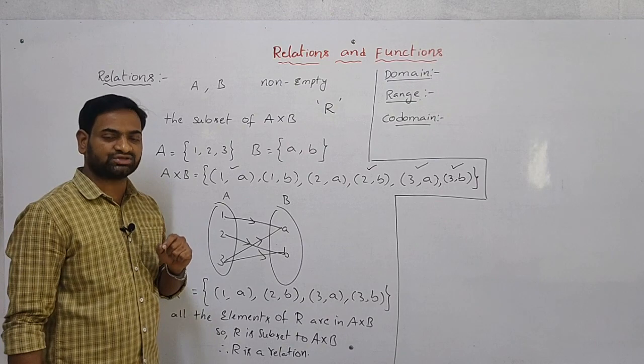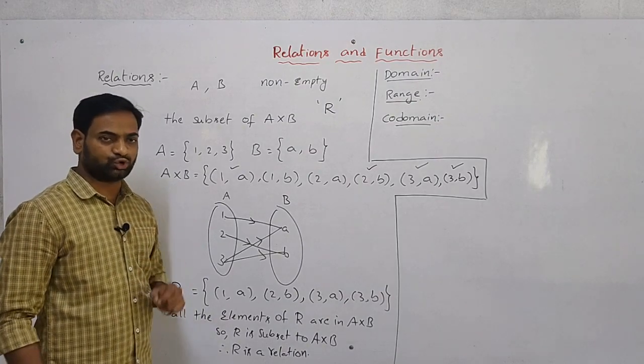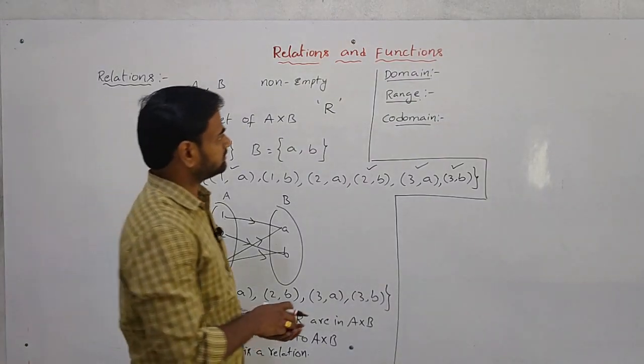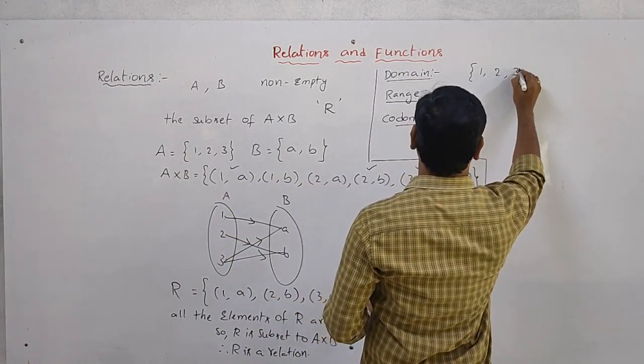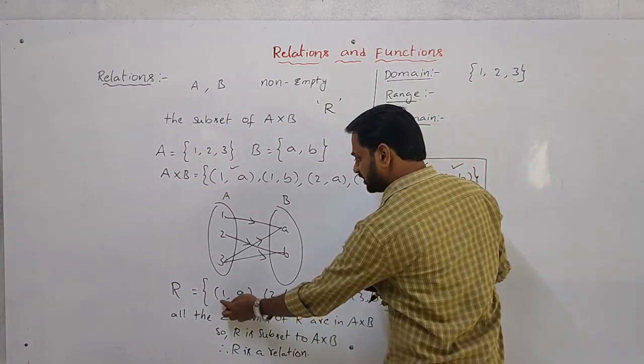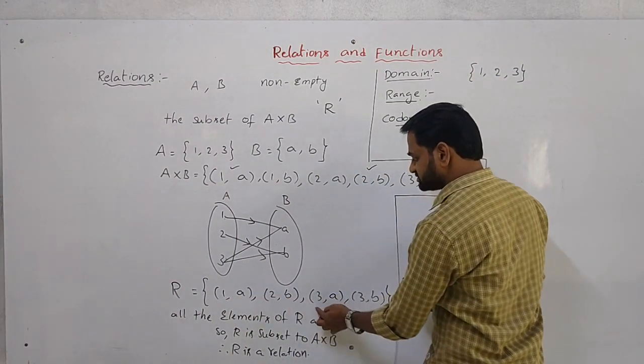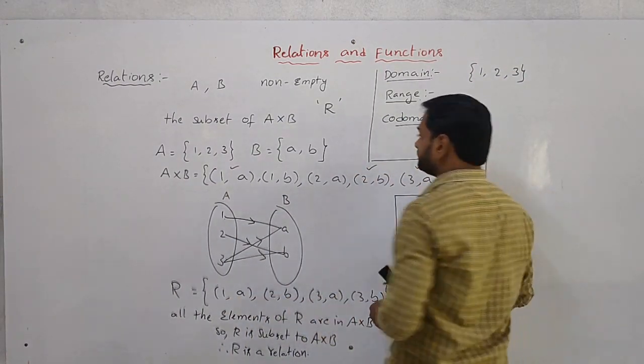In the given relation from A to B, that is the domain. So what is the domain here? 1, 2, 3, the first elements in the ordered pairs. Next,